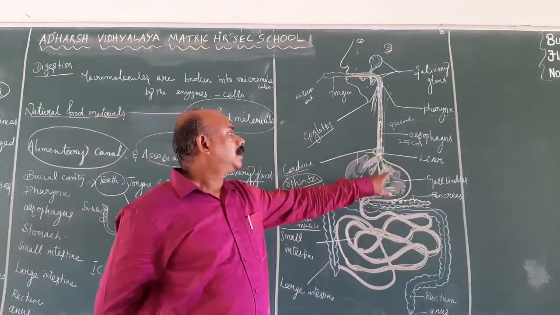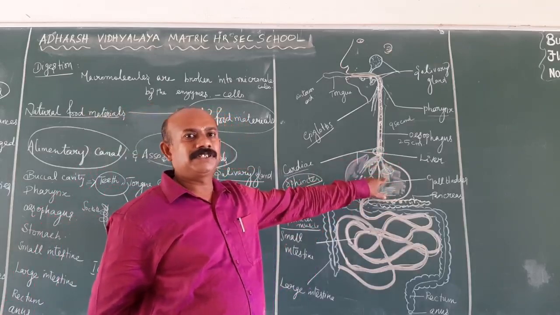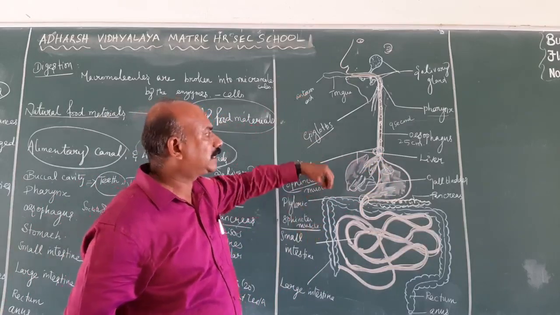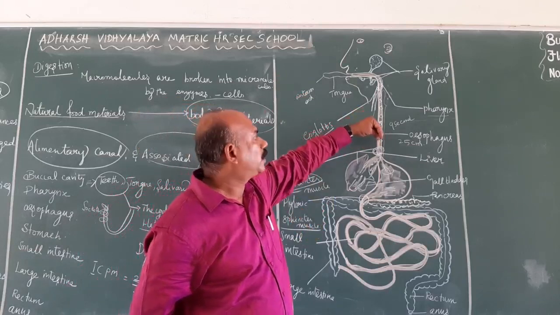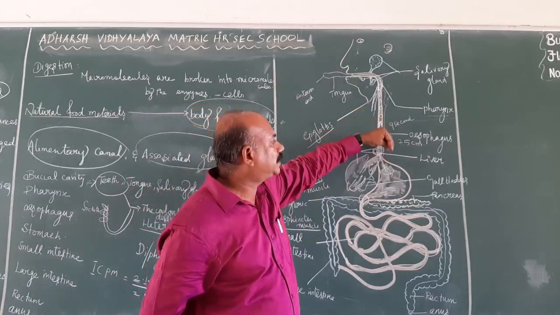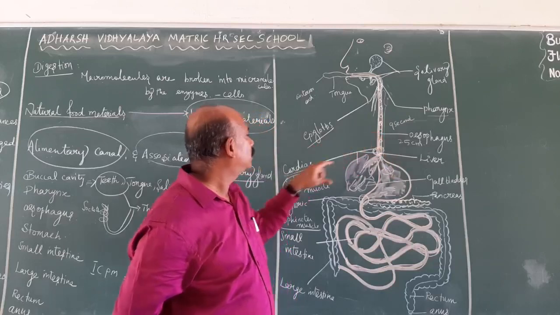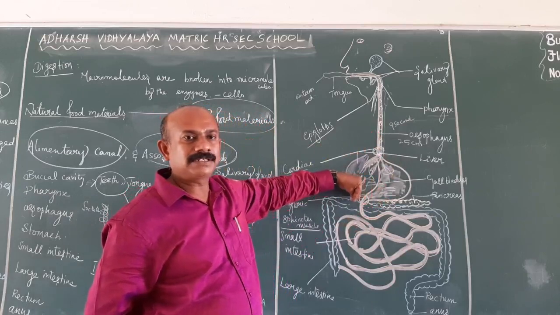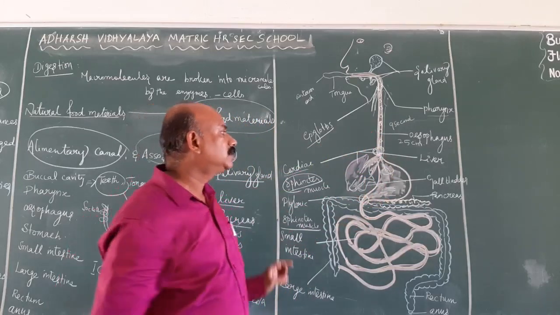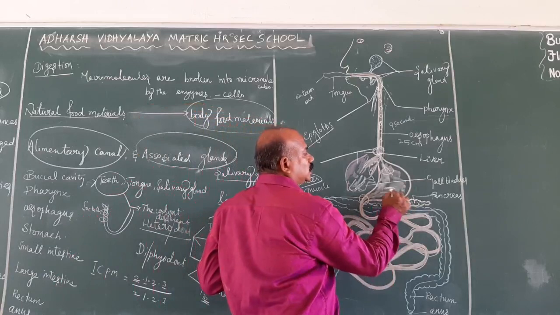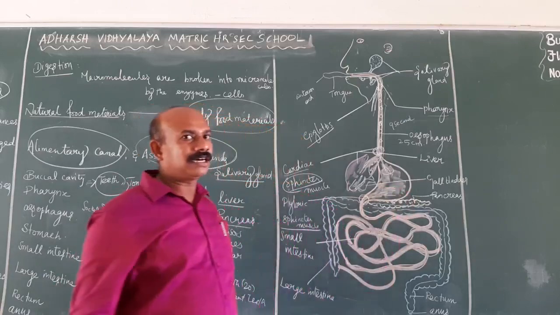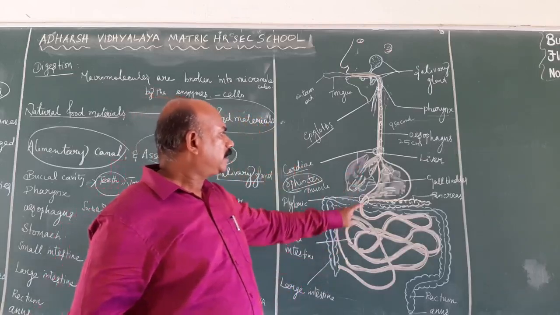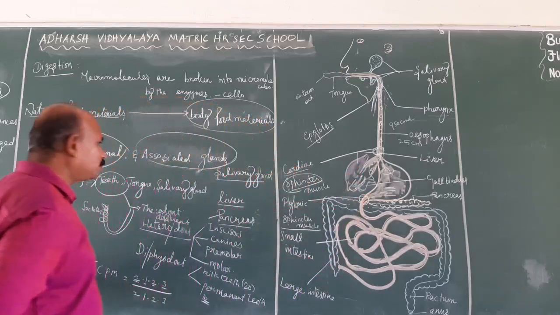So the stomach consists of two types of sphincter muscles. Sphincter means there is a contraction and relaxation of the muscles, which allows the food material to pass from one part to another. The esophagus and stomach are guarded by the cardiac sphincter muscles, and the stomach and duodenum are guarded by the pyloric sphincter muscles. The food material is stored for 2 to 3 hours for digestive purposes. Then the stomach leads to the small intestine.